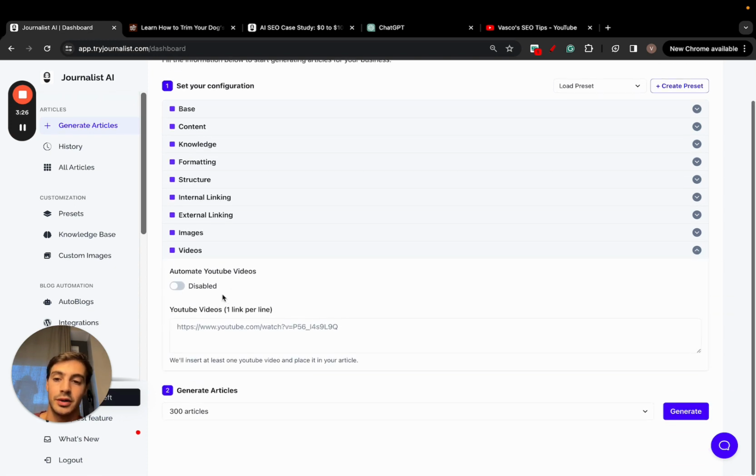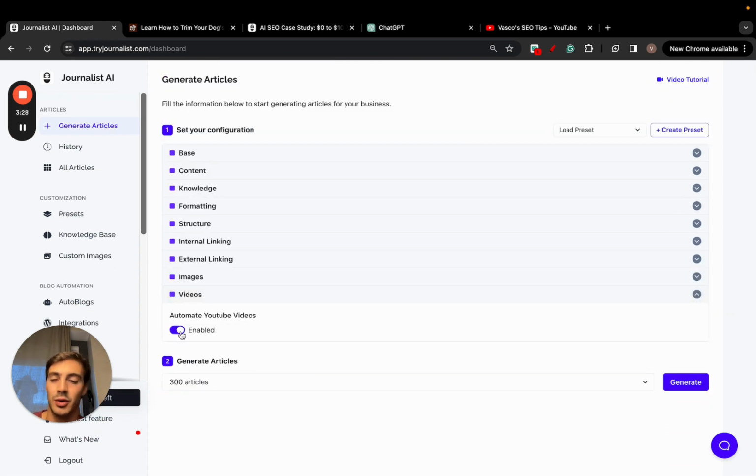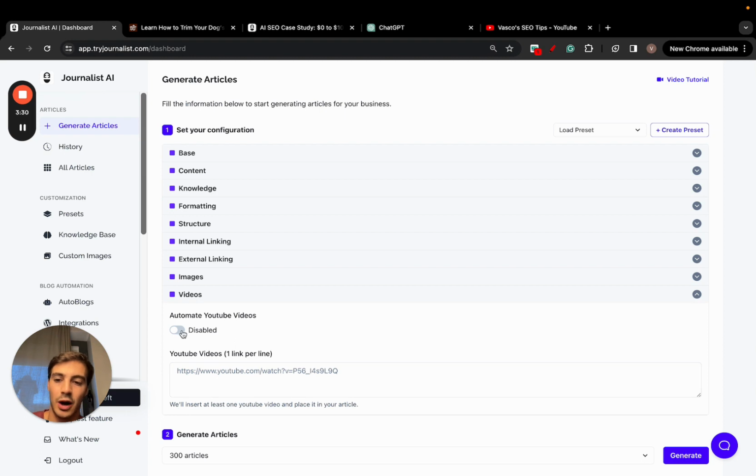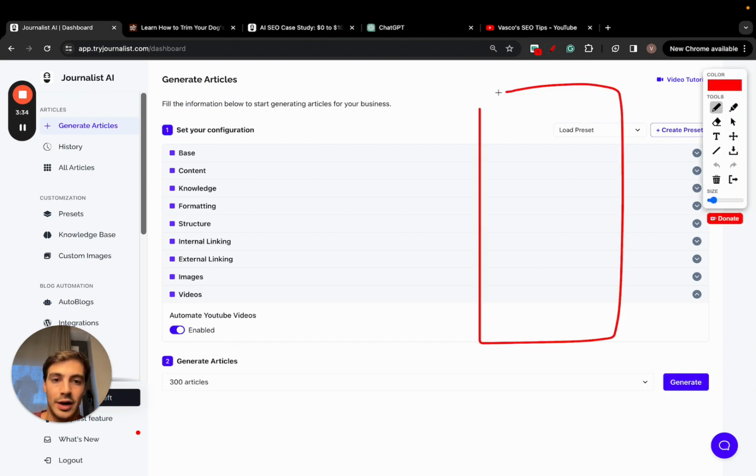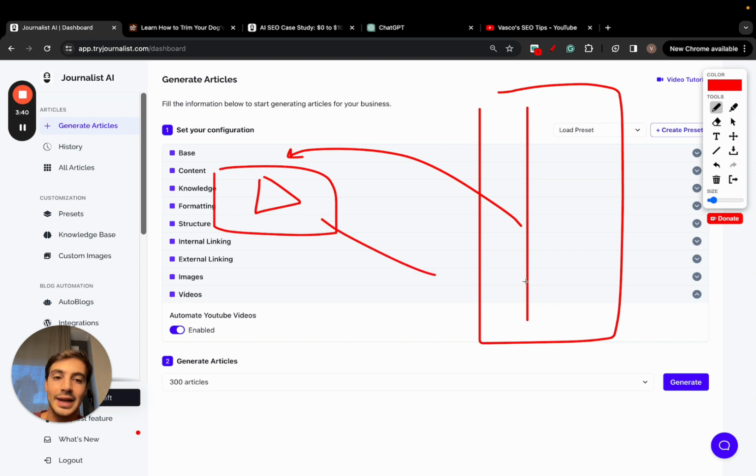Now I go from top to bottom, right? Do I want videos in my articles? If I do, I just enable this, right? If I want custom videos, just add them here, right? But if I want automatic videos, I just enable this. And what this does is when we are writing the article, we write the article, then we'll go on YouTube and find, okay, what's the most relevant video we can find to place in the article, right?